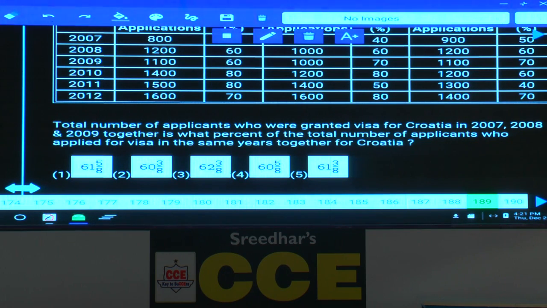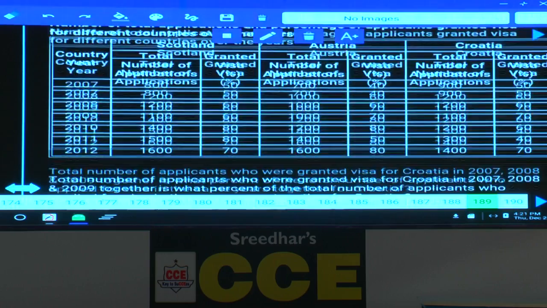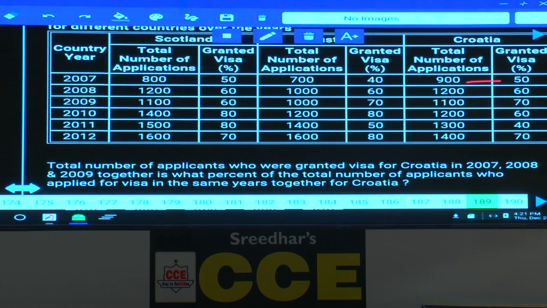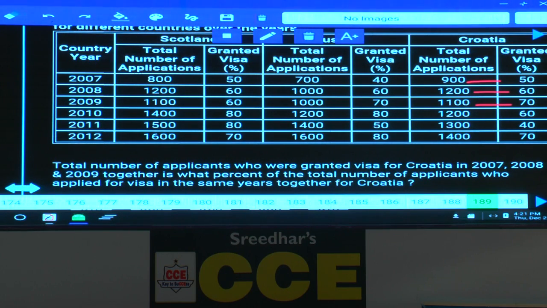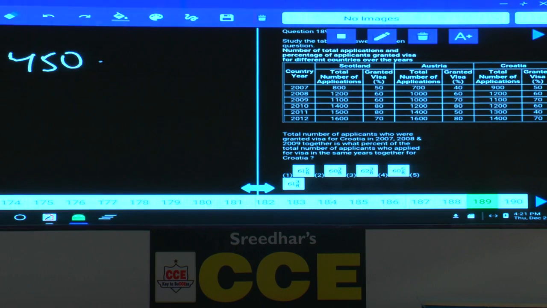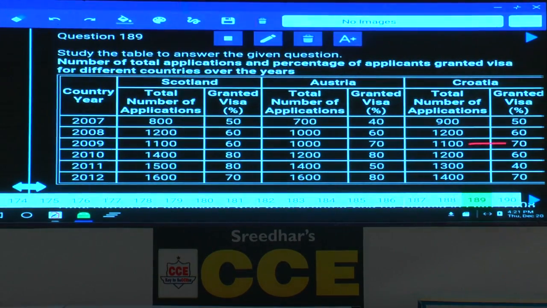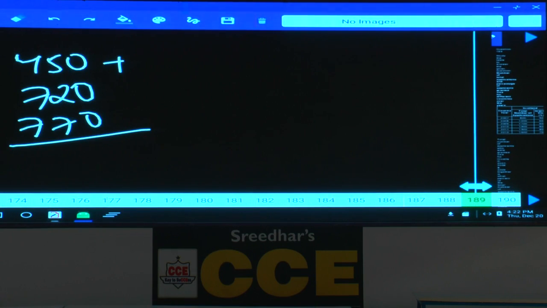It's easy, 7, 8, 9. Now for this country in 2007, 50% granted, next 60% and then 70%. Now what is 50% of 900? 450. 60% of 1200? 720. Let me write numbers here. 450 and 720 and then out of 1100, 70% is 770. Now total how many people were granted visas? Let's add all hundreds places.